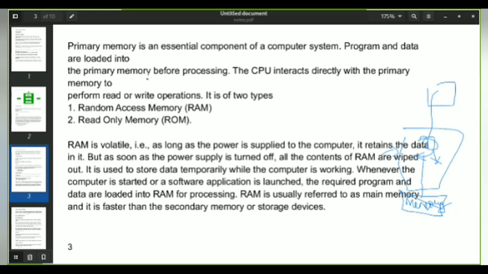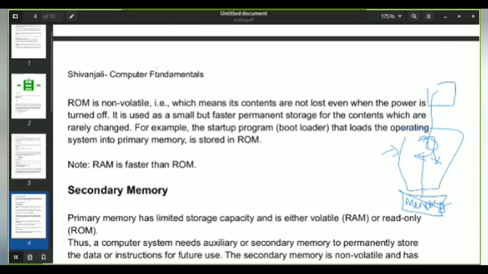Now talking about the second type of primary memory, which is ROM. ROM is non-volatile. That is, just consider that you are saving your data into ROM. That is our bootloader. Okay, a bootloader. What this does, it can be a startup program. Whenever the power goes off, some kind of data is stored in ROM. That is, it is just permanent.